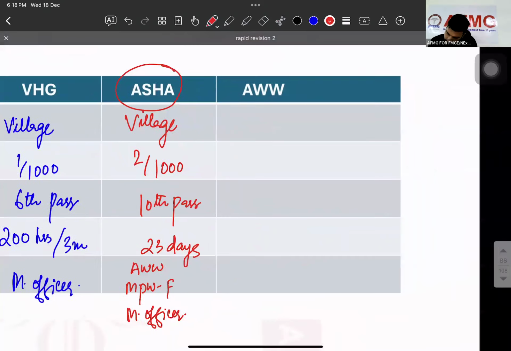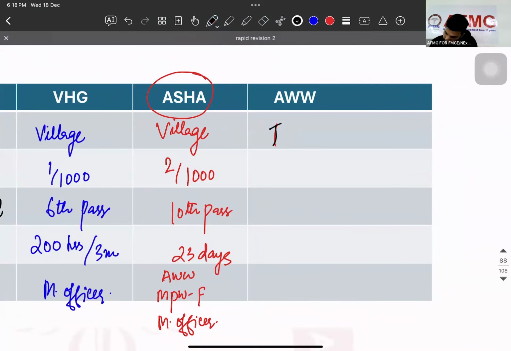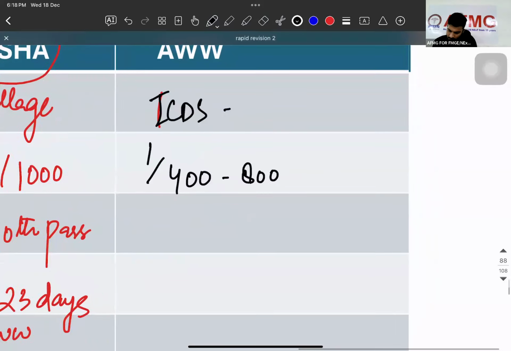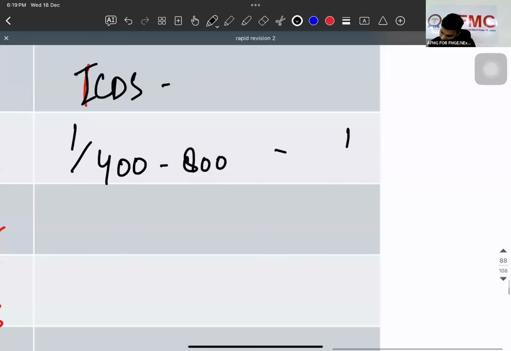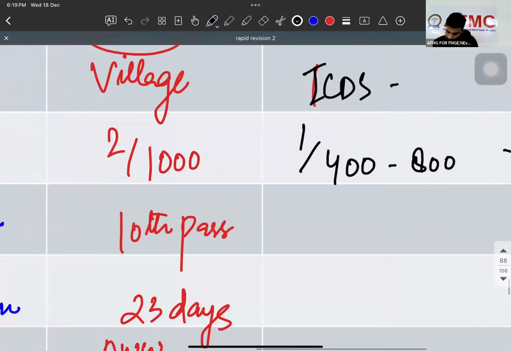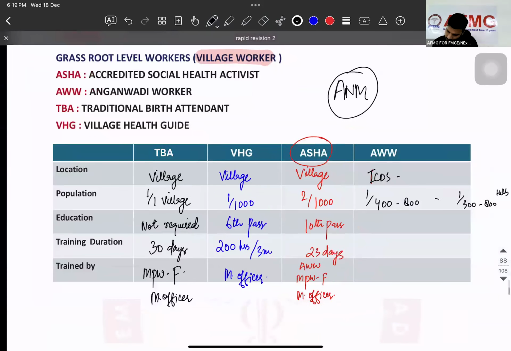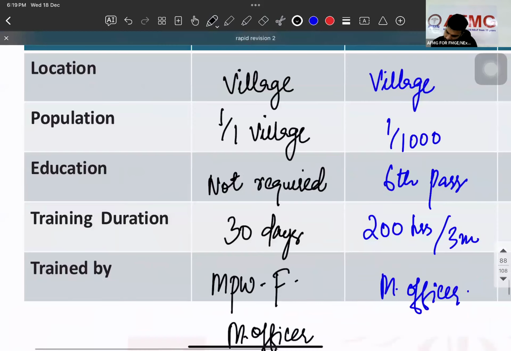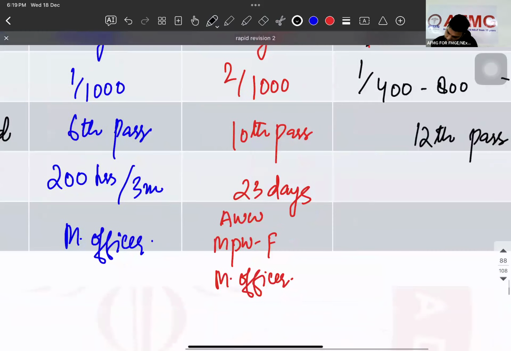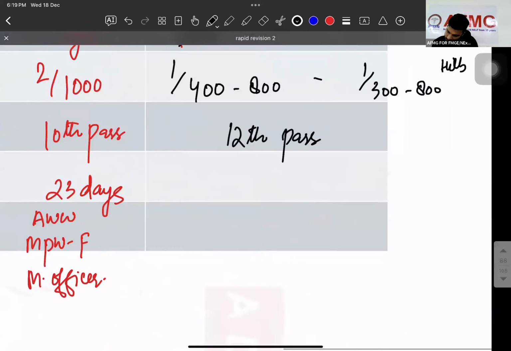She's at which center? ICDS center or Anganwadi center worker. Okay. In plains, 1 by 400 to 800. Okay. But in hills, 300 to 800 in the hills. Education, 12th pass. Training duration, 4 months.